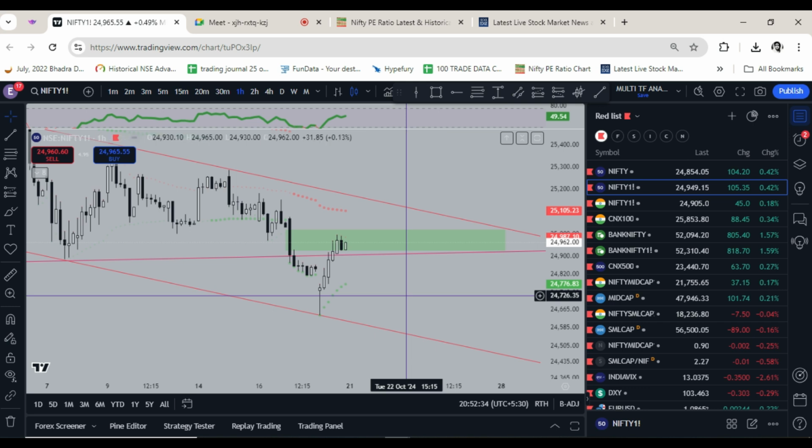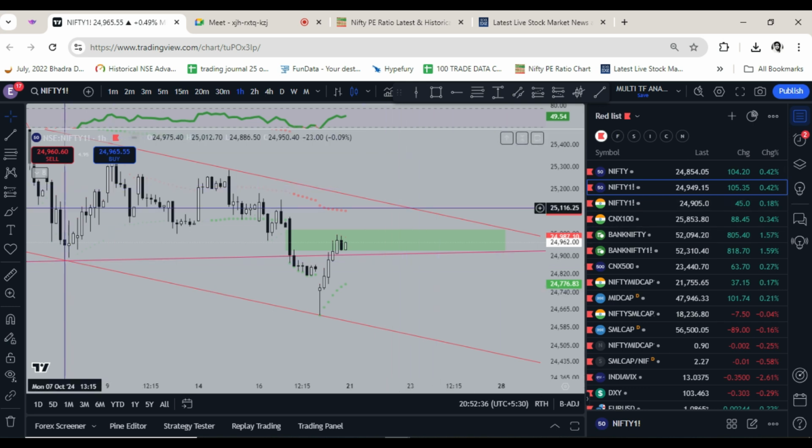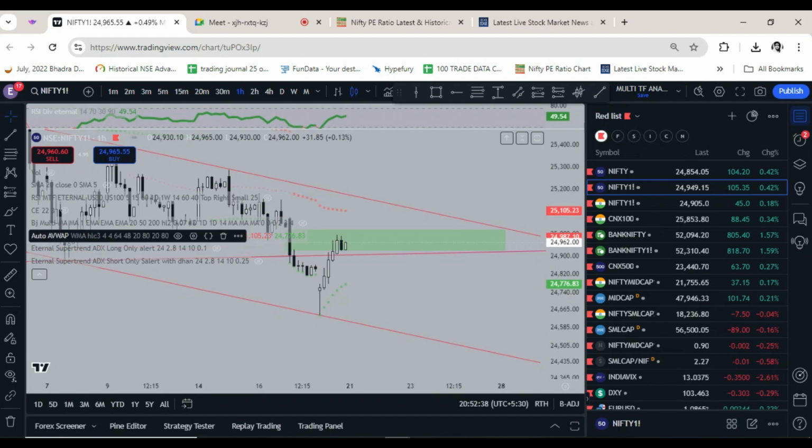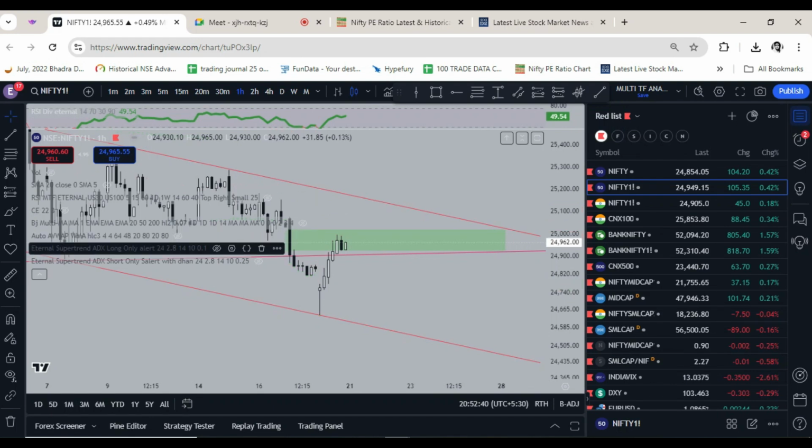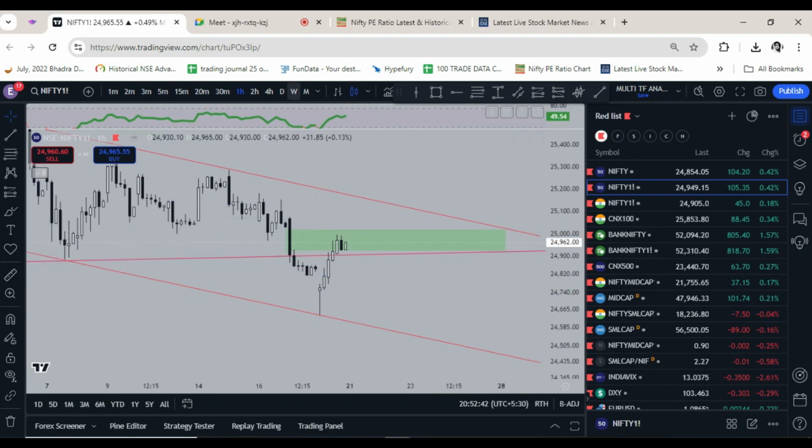So this is the band which is being formed. Okay, so this is the VWAP analysis. It is good to take some idea here. And now let's come on weekly.